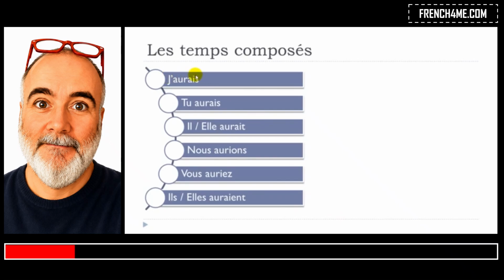J'aurais, final S not pronounced. Tu aurais, same thing here. Il aurait, elle aurait, final T not pronounced, so phonetically exactly the same form here. Nous aurions, final S not pronounced, and then you've got this liaison, nous aurions. Vous auriez, EZ at the end, et auriez, and then the liaison, vous auriez. Ils auraient, remember, ENT, you don't pronounce it, auraient, ils auraient, elles auraient.